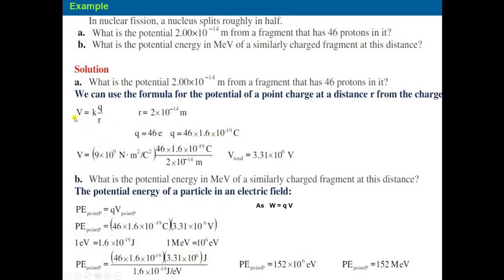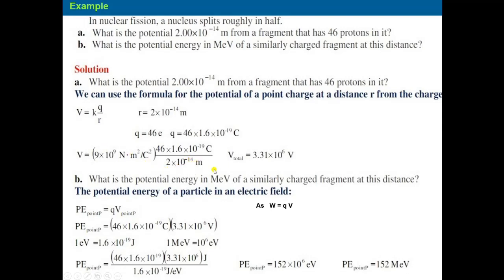Substitute this value in the equation V = kQ/r. The constant k has the value 9 × 10^9 newton meter squared per coulomb squared. Then V = 9 × 10^9 N m²/C², multiplied by the charge 46 × 1.6 × 10^-19 coulomb, divided by the distance, 2 × 10^-14 meter.